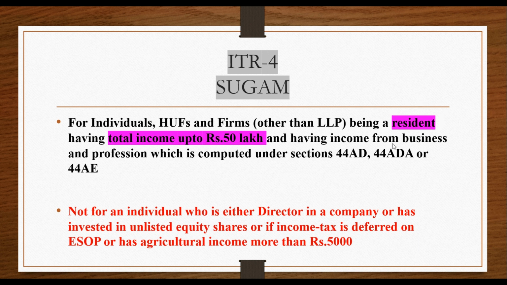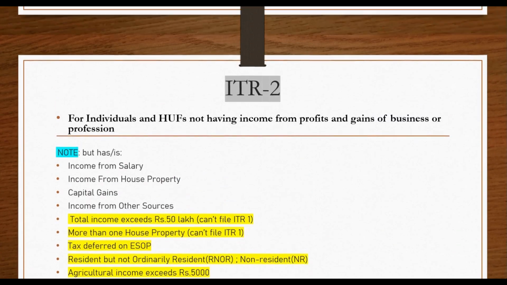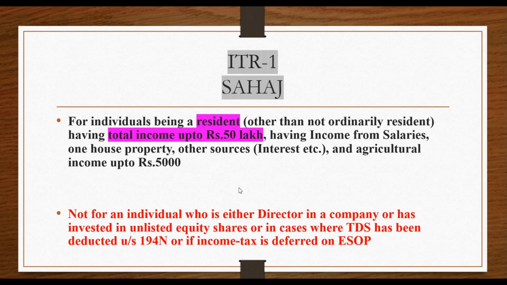And there is another phrase, resident, in ITR 4, and you have also seen it in ITR 1. See here, resident. Because if you are not resident, that is, you may be RNOR or NR, in that case you should provide details relating to foreign assets and income from any source outside India, and that is covered in Schedule FA.